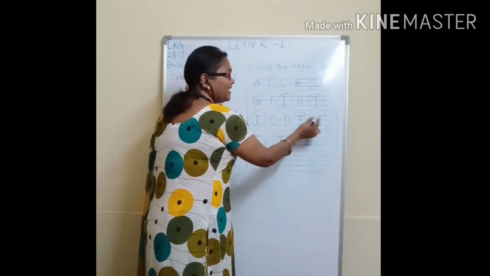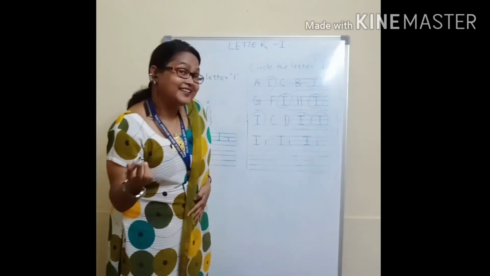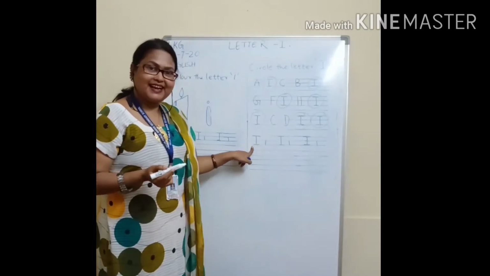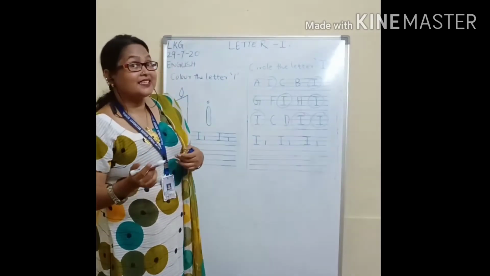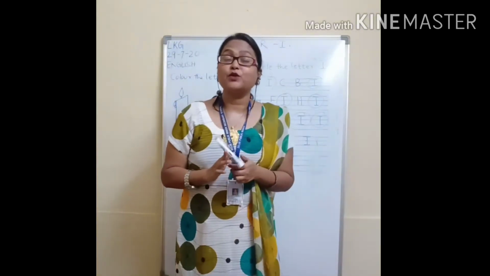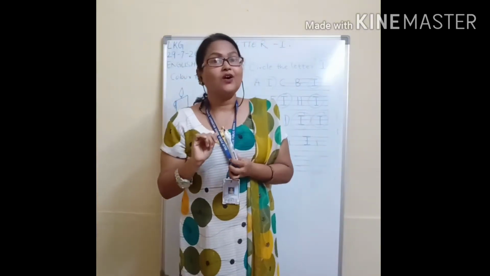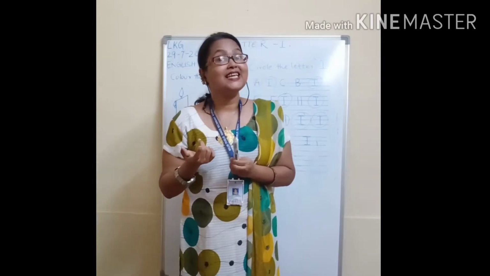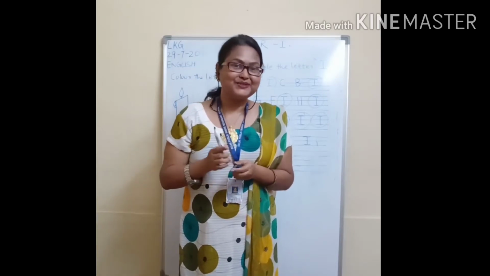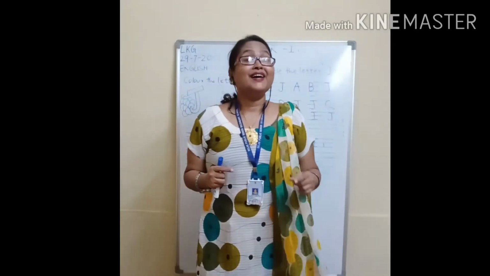Circle them. Then again, you have to write. What you have to write? You have to write capital letter I and small letter I. You have to complete the page. Next, in another page, I have given you paste 5 pictures of letter I. And what is the sound of I? I sound is E.